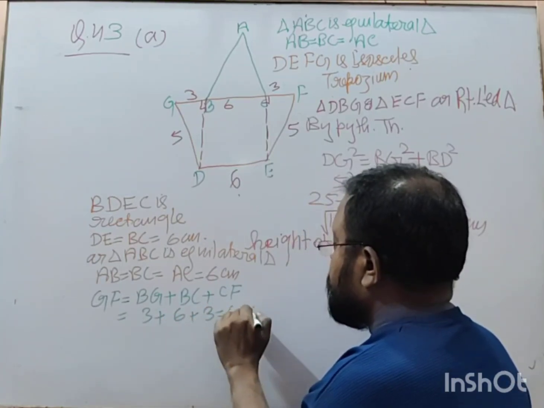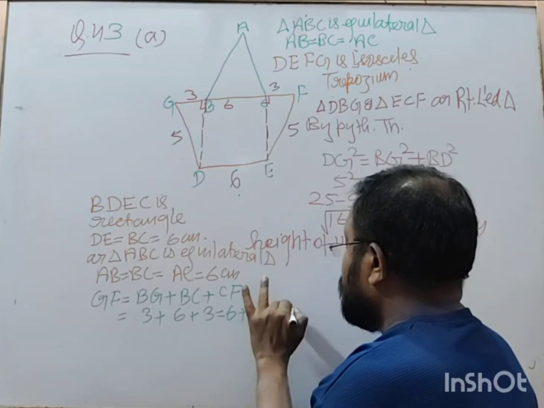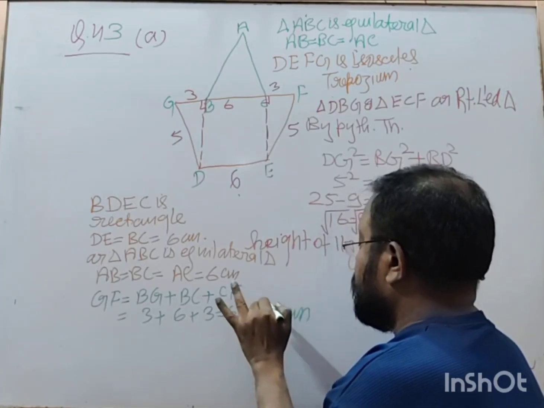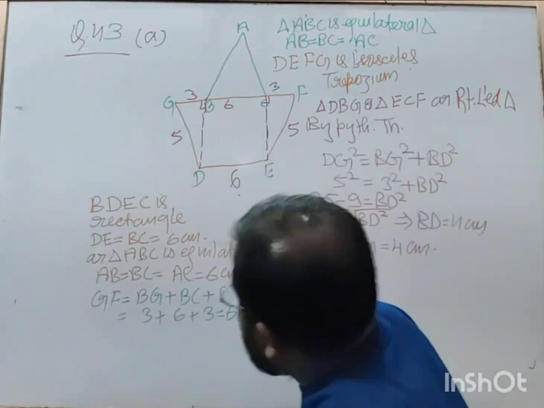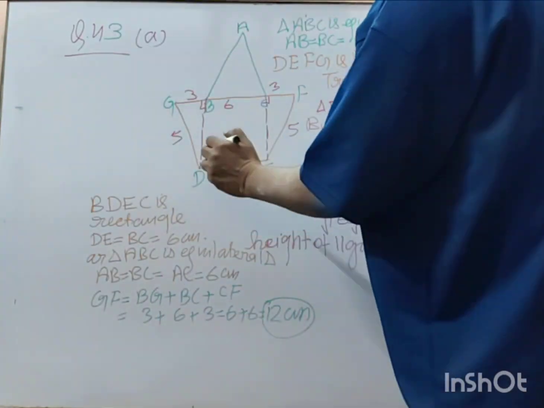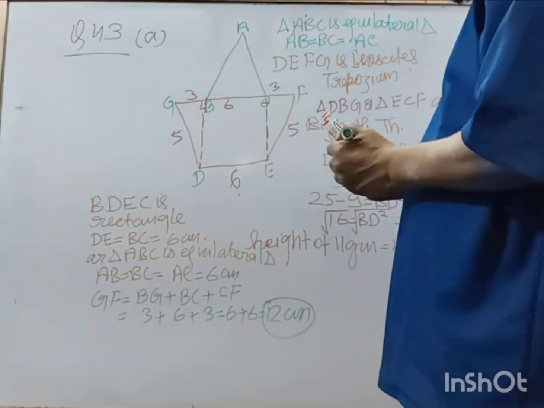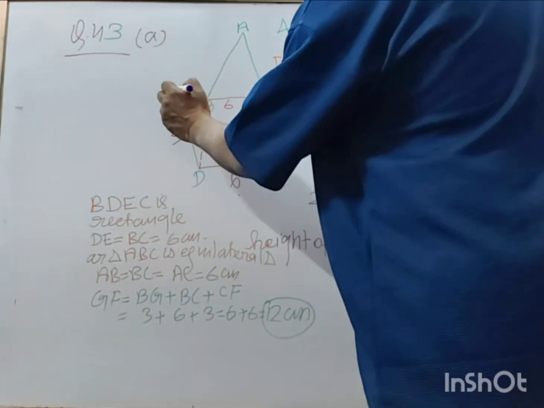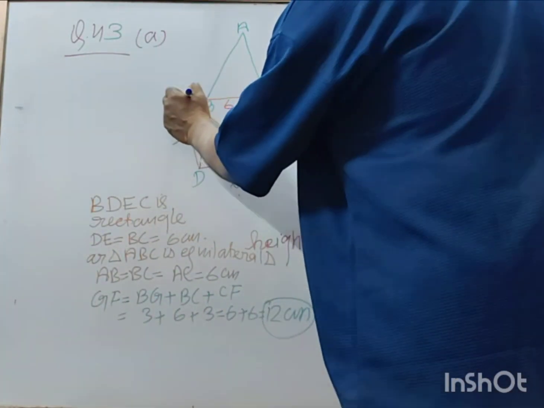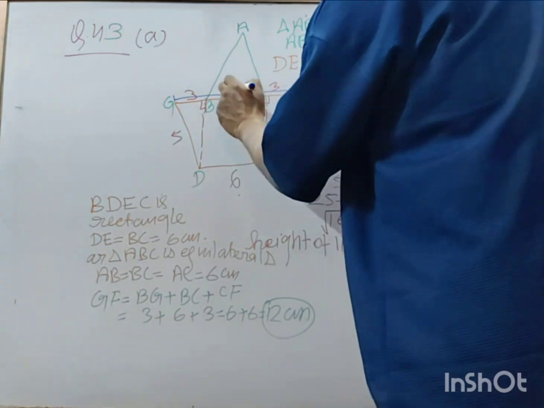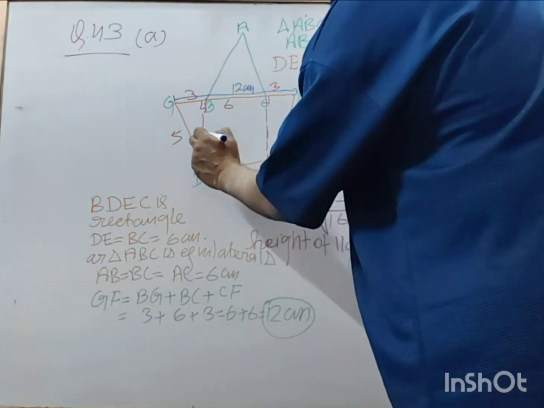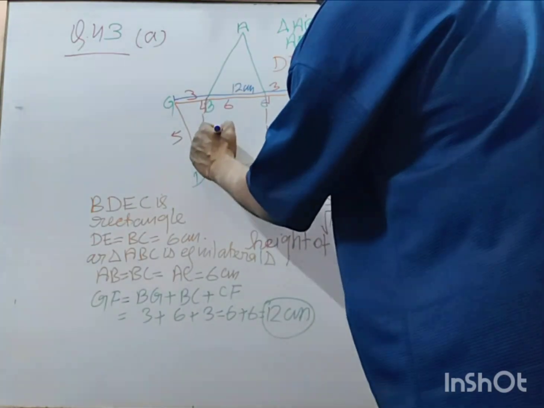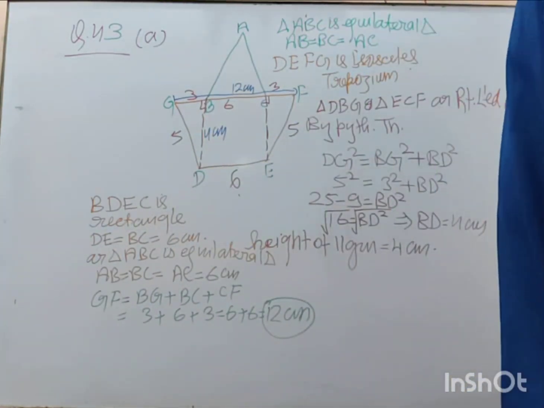So 6 plus 3 plus 3 becomes 12 centimeter, right? So it as a whole is 12 centimeter and this is 4 centimeter, right?